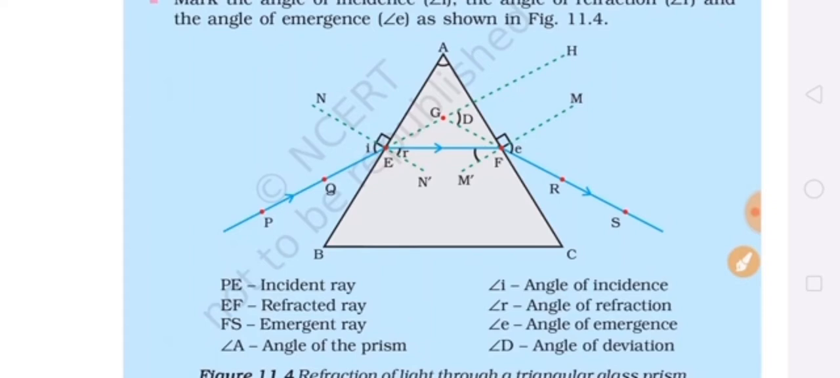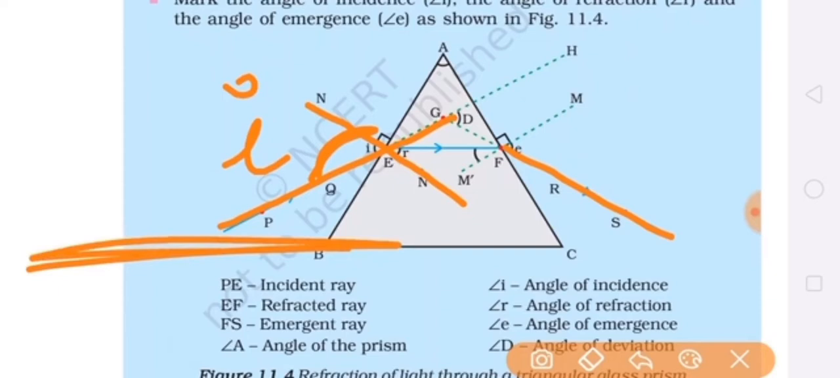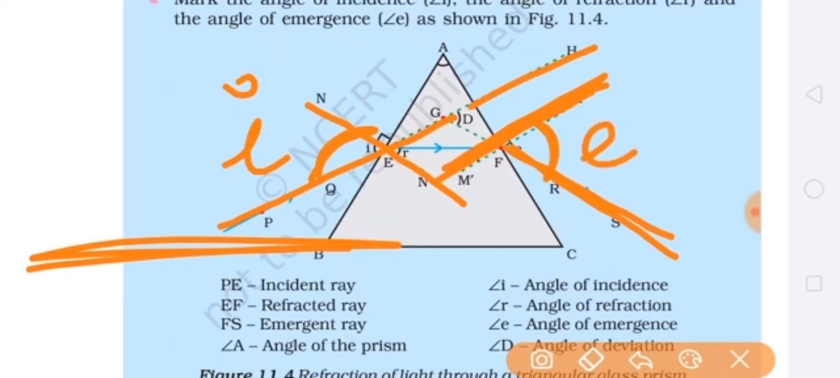Now we will see the angle of incidence, angle of refraction and angle of emergence. You can see that this is the incident ray and this is the normal. What is a normal? A normal is a line which falls perpendicular to any surface. The angle between the incident ray and the normal is the angle of incidence, that is angle I. Now this is the emergent ray and this is the normal, and the angle between these two is called the angle of emergence, that is angle E.